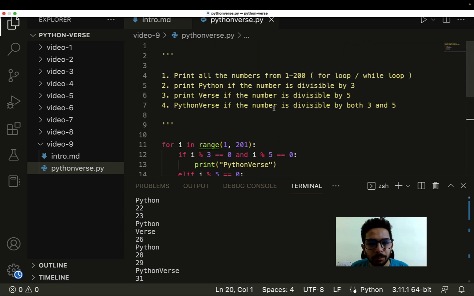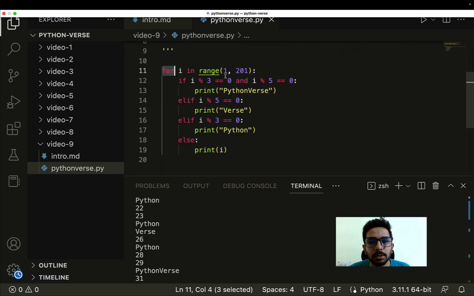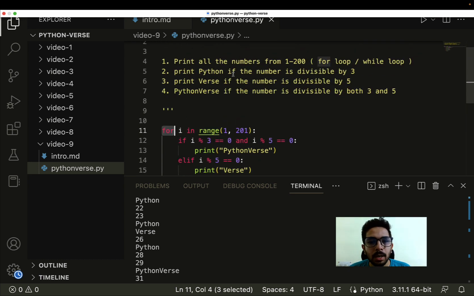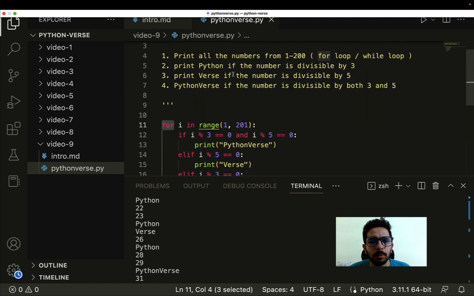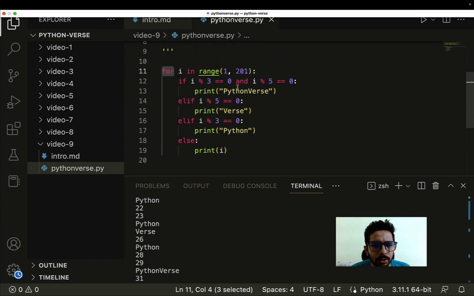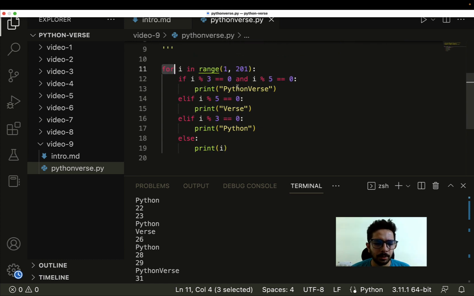So that is why I wanted to discuss this problem, and there is one more thing which this problem introduces us to, that is how exactly we can use both these control structures together, that is for, if, elif and else. And similar is the case with while also. We can use the same with while as well. I hope you enjoyed solving this problem, and we will solve more problems also in order to understand these control structures better and in order to understand Python better in general.